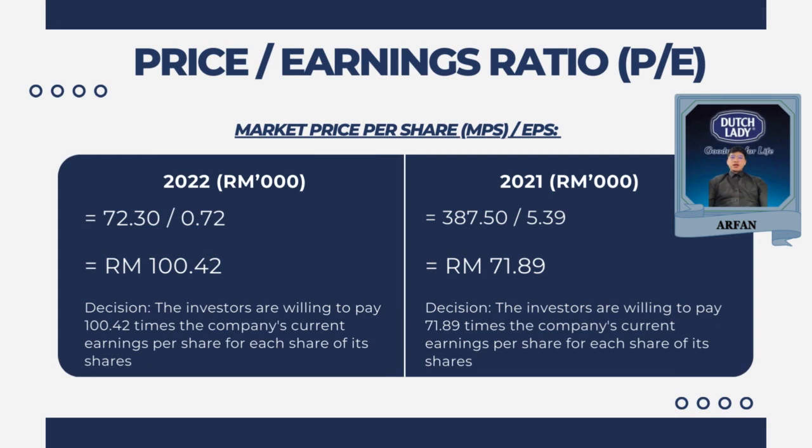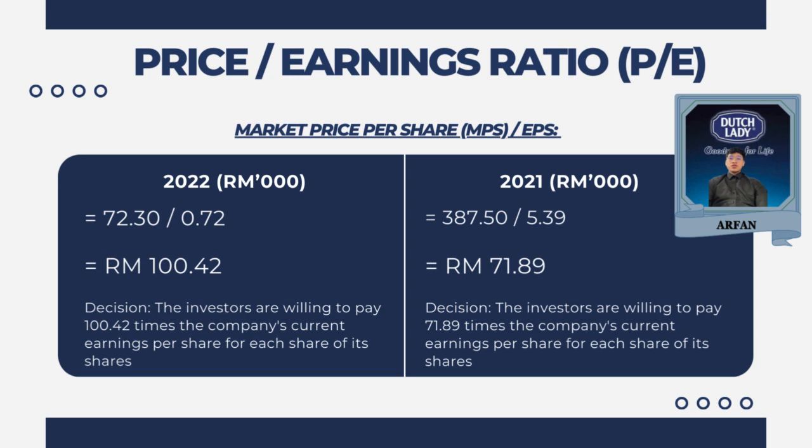Next is price per earning ratio, what we call PE. It is calculated by dividing market price per share by earning per share. For instance, the LMIB has RM 100.42 in 2022, while RM 71.89 is what investors were willing to pay in 2021.